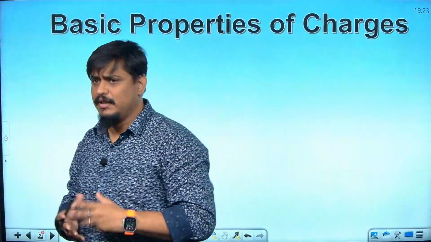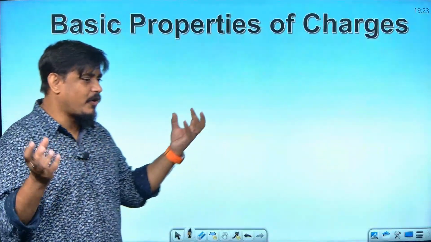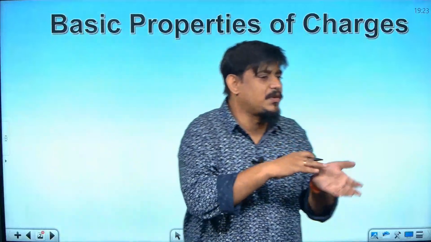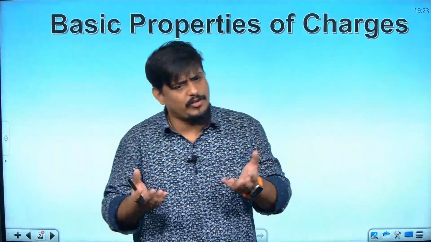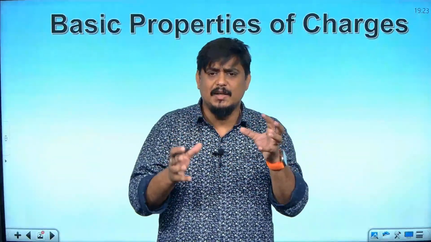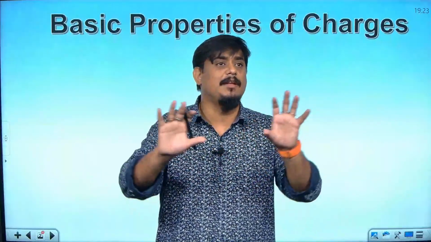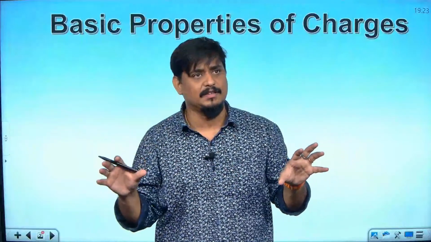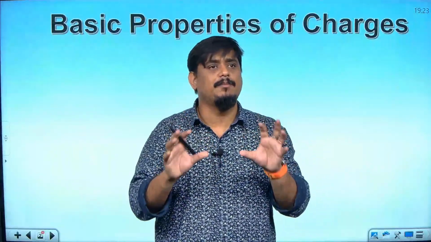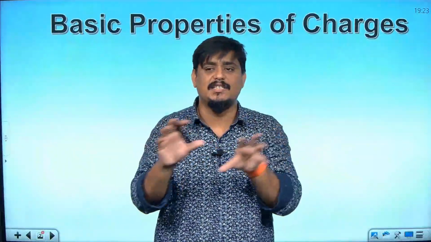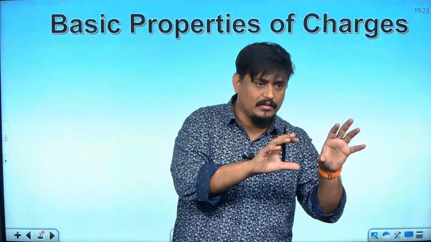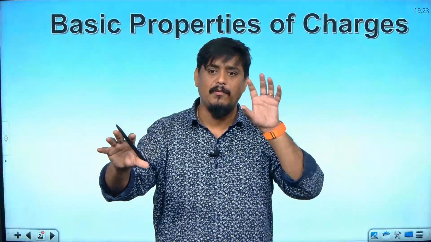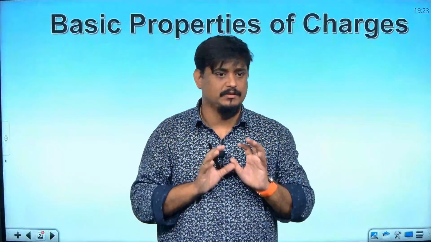Next comes this category of question. I told you already: two bodies are brought in contact. How much charge gets transferred between them? This kind of question also you can solve if you know that the charge will be divided in the same ratio as their sizes. If they are equal in sizes, yes, 50%, 50%. If they are unequal, then based upon their size, the charge gets divided. If one is 1 and the other is 4, then it will be a 1:4 ratio division, right?